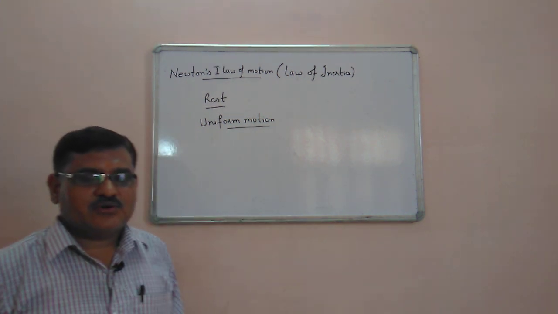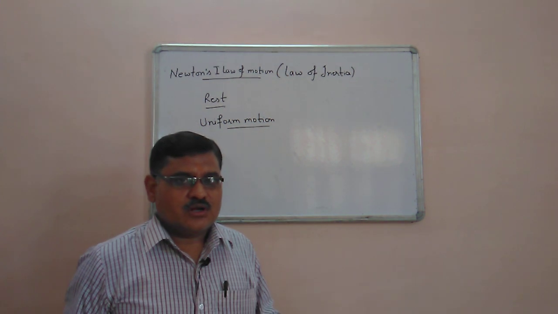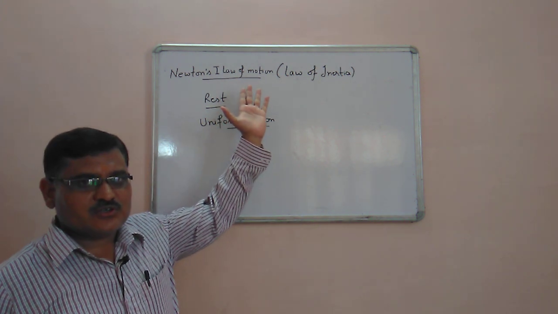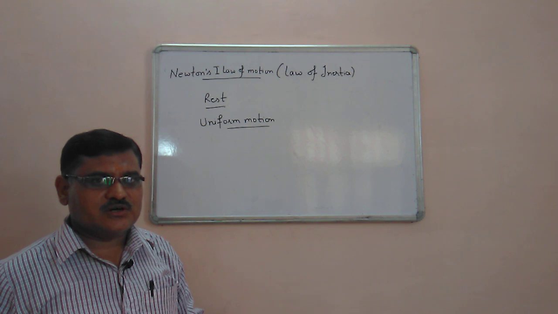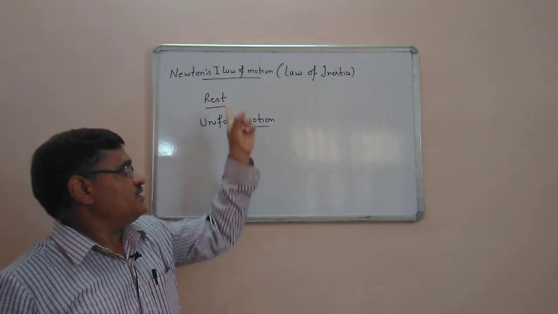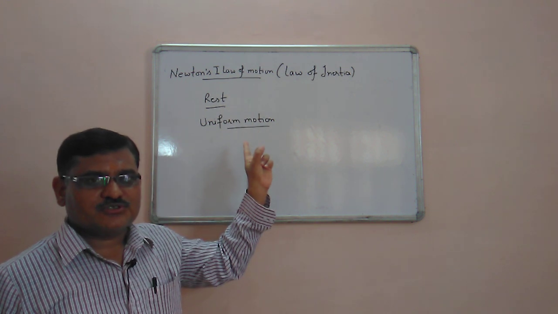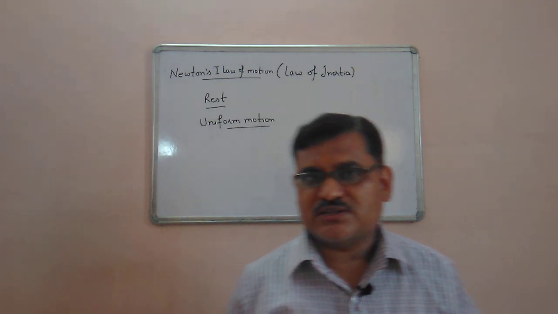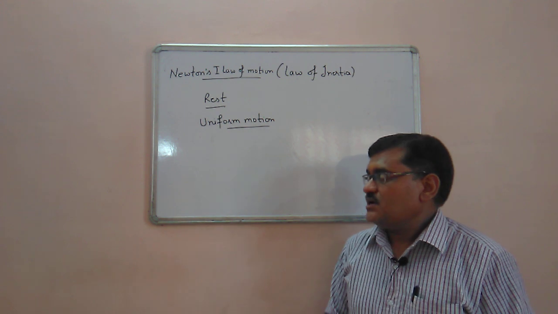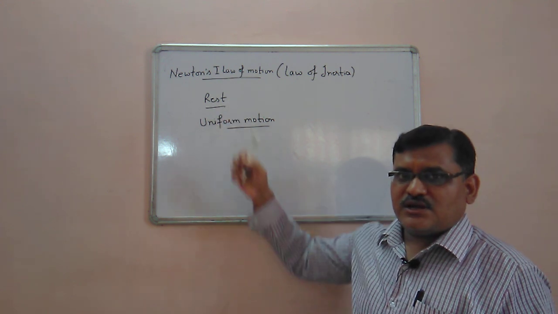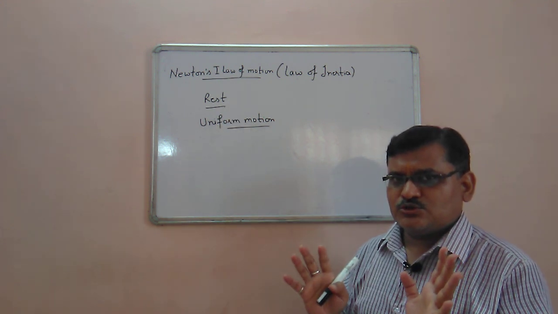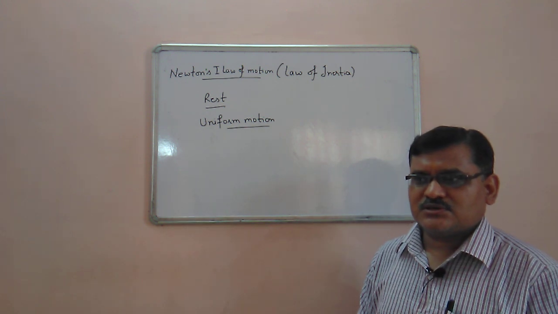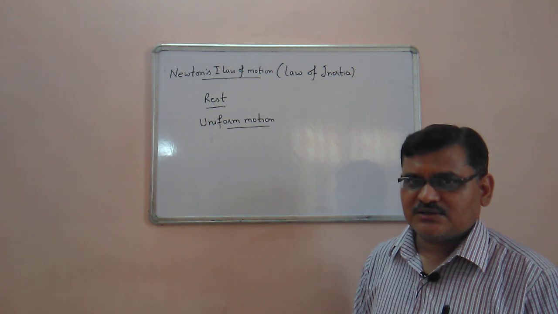So, in Newton's first law, how can we explain this law? According to Newton's first law, every object in the universe continues to be in the state of rest or uniform motion unless an external unbalanced force is applied. What does it mean? It means if an object is at rest, it will remain at rest for so many years, for infinite years, unless any force is applied.